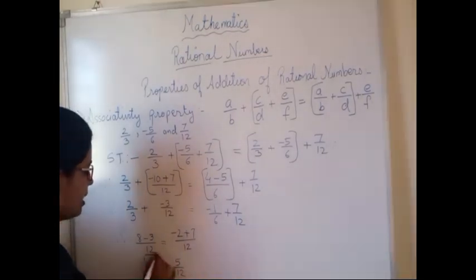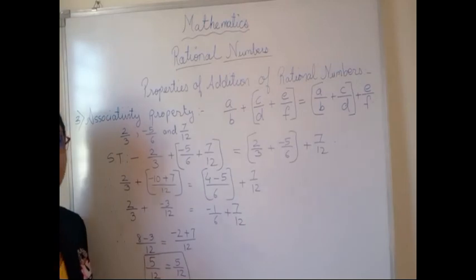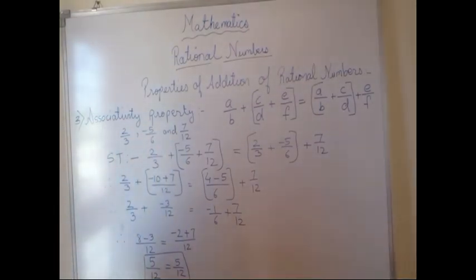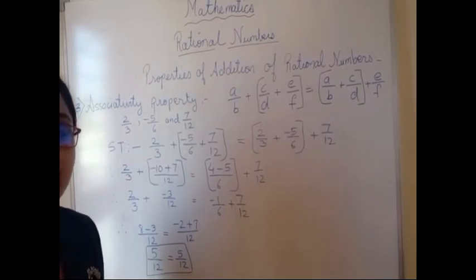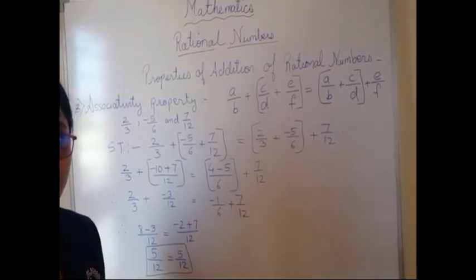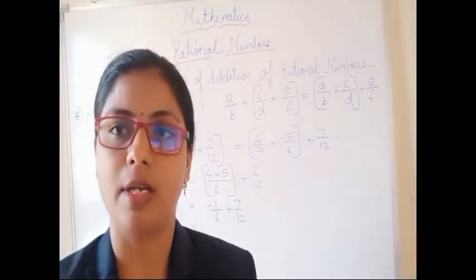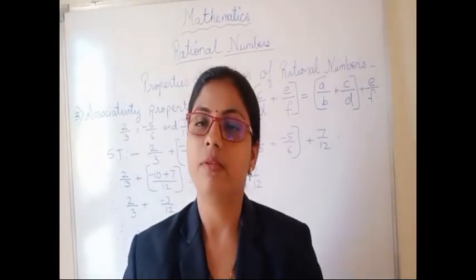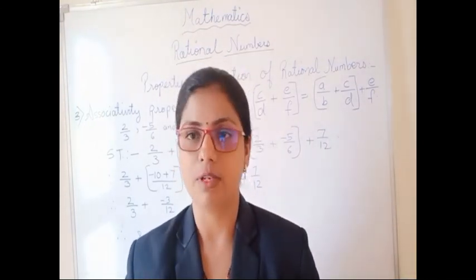So here we are getting the answers equal. So we can conclude here that it is verified with the help of the associative property. Okay, so in this way we can go for other properties also. Today we will study only 3 properties. Next time we'll go for different properties.